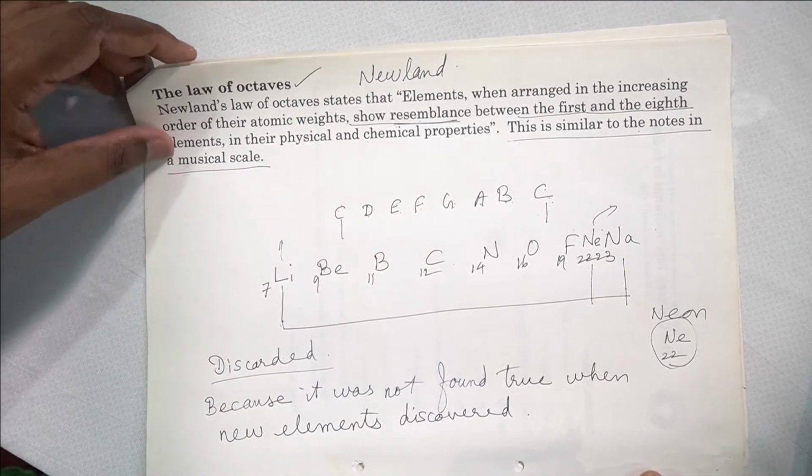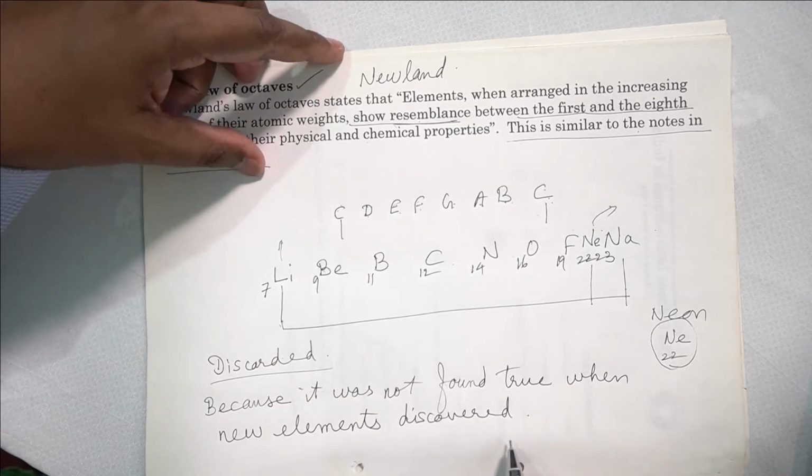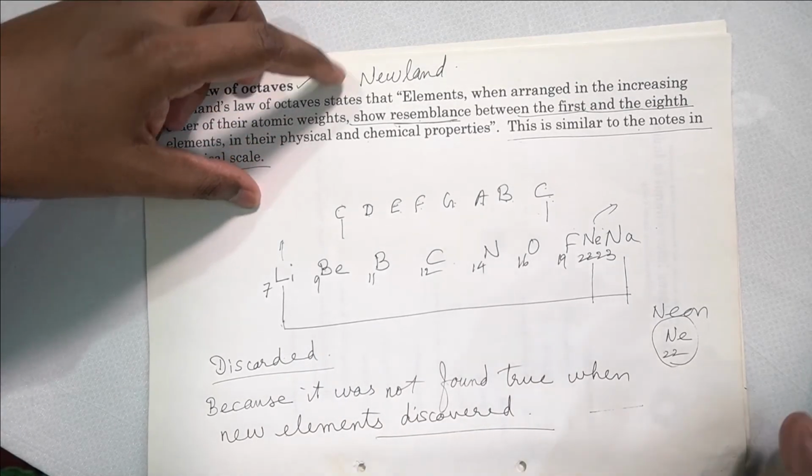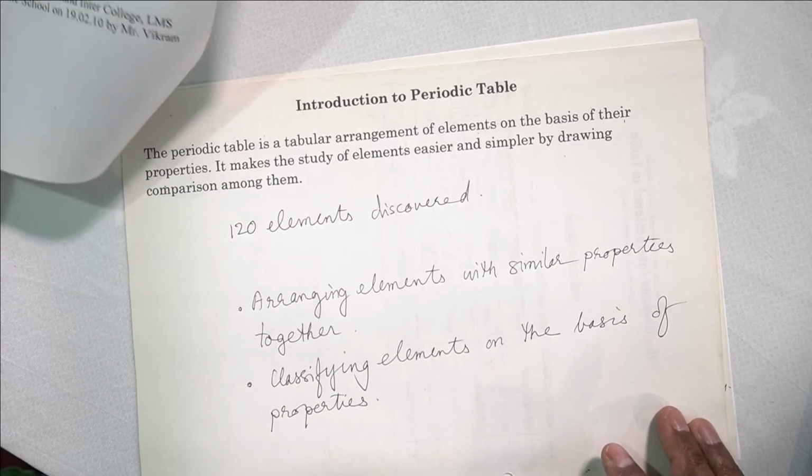So this man who came with the musical notes had to go away, because nobody was accepting his theory, as it was not helping us to understand the properties of elements. So that was Newlands' law of octaves, which has failed.